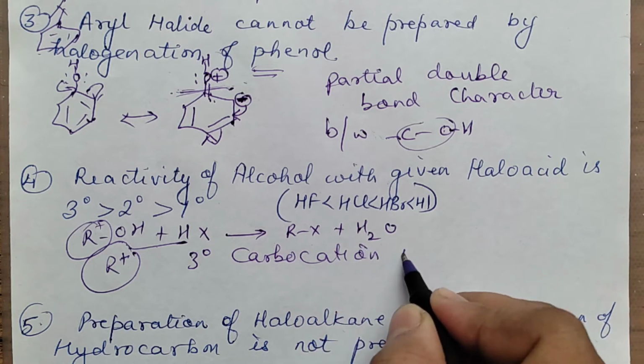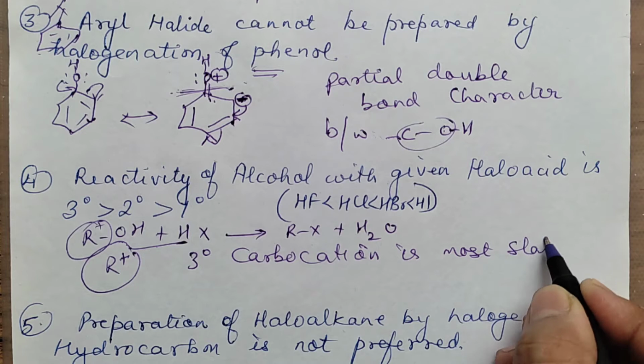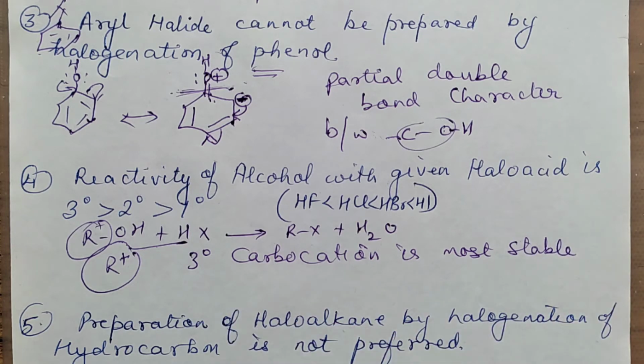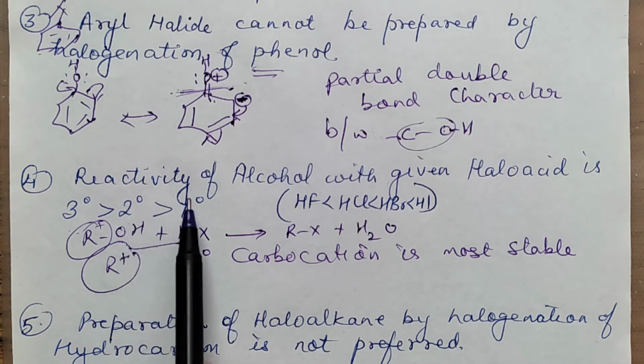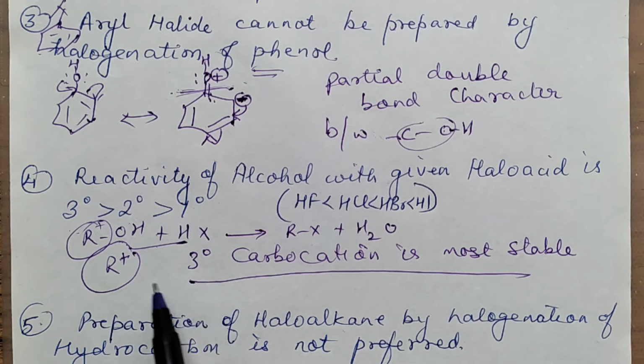is most stable. Tertiary carbocation is most stable. When you see the mechanism, you find that tertiary is more stable, then secondary, and then 1 degree. So tertiary carbocation, being more stable, will have the maximum reactivity. The order will be like this.